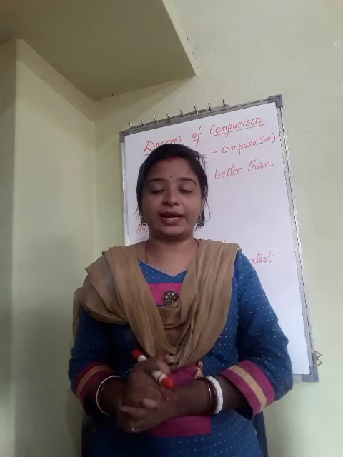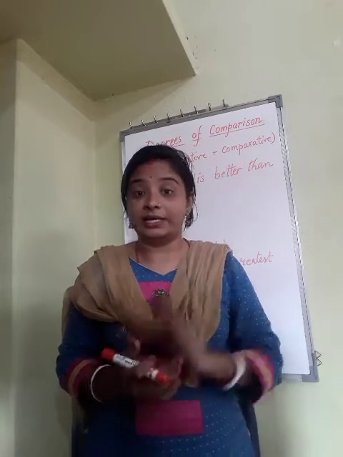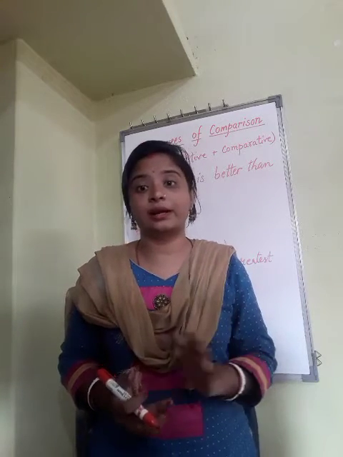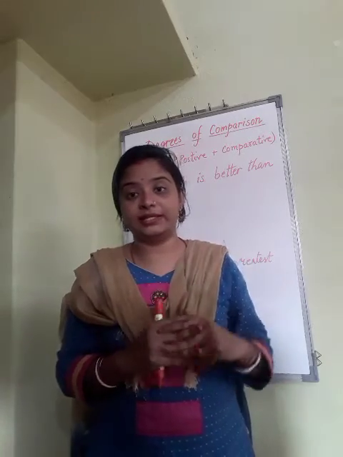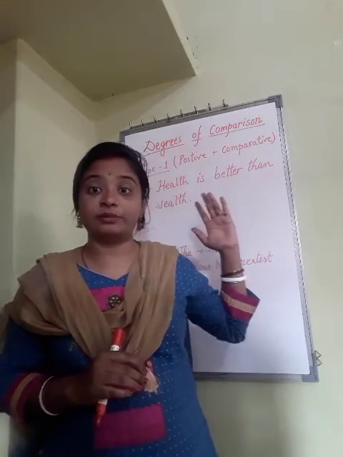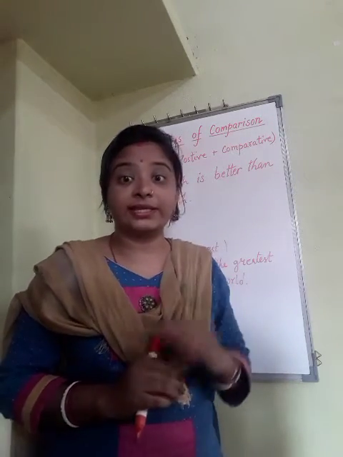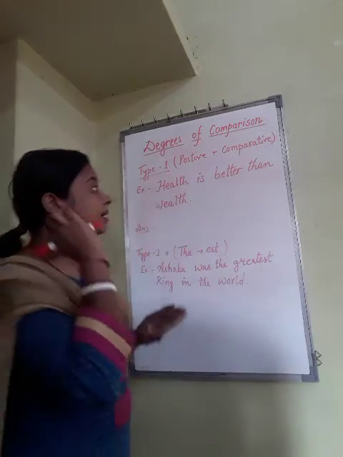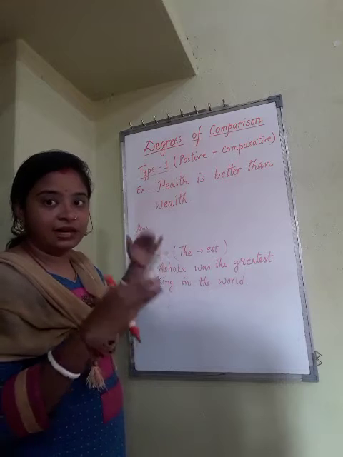In type 1 category, the comparison is between two. Here, the sentences will be either in positive degree or in comparative degree. So, such types of sentences I am going to solve first. That comes under type 1, when the comparison is between two. The sentence can be either in positive degree or in comparative degree. Superlative degree I am not teaching now. That will come in the next type.